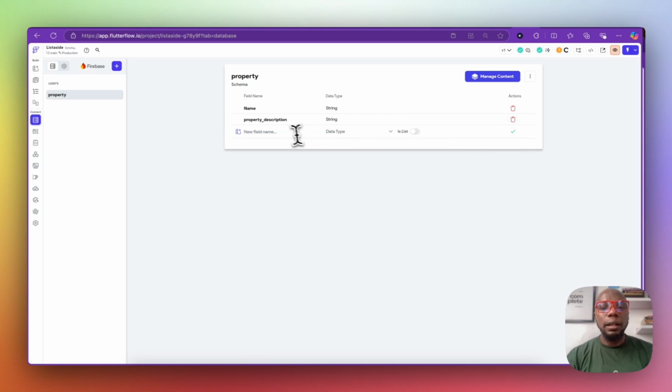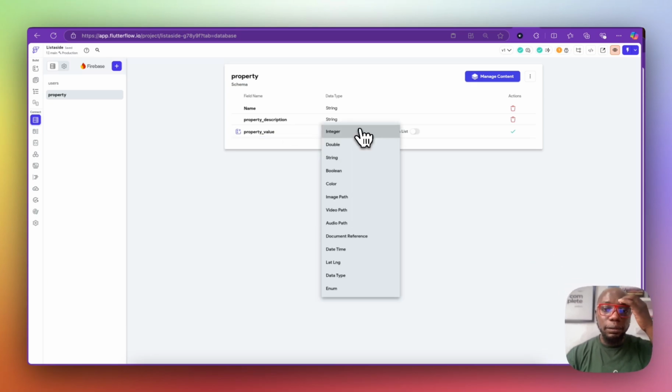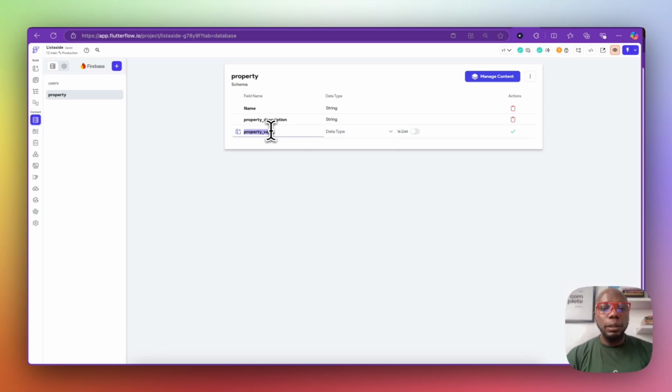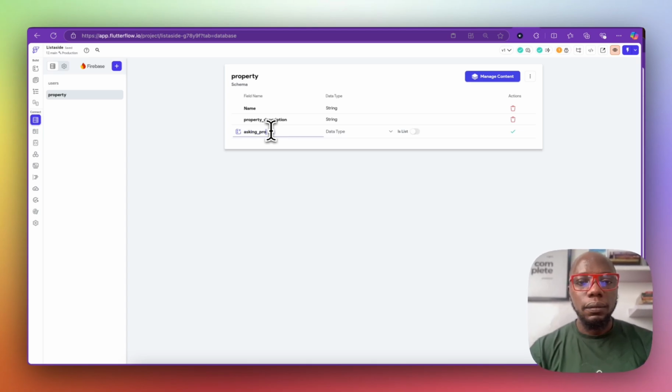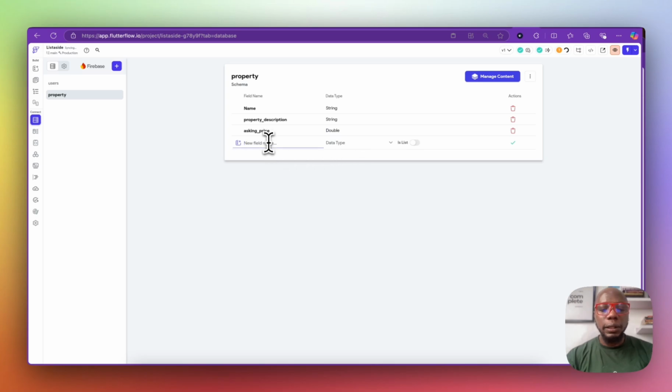And then we're going to have property value. So this is the amount, property value, or we can say asking price, and then we're going to have a double. That's going to be asking price, and then we would say selling price, and this is going to be a double.